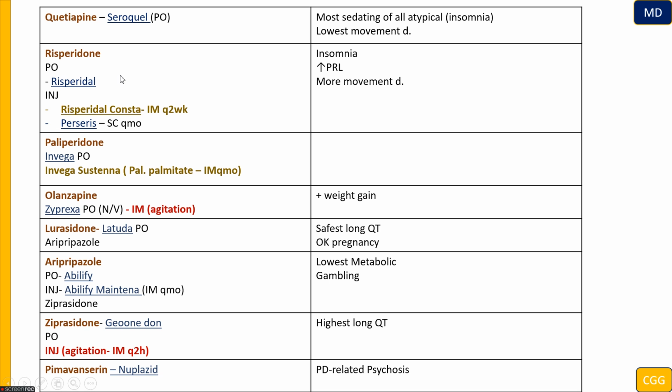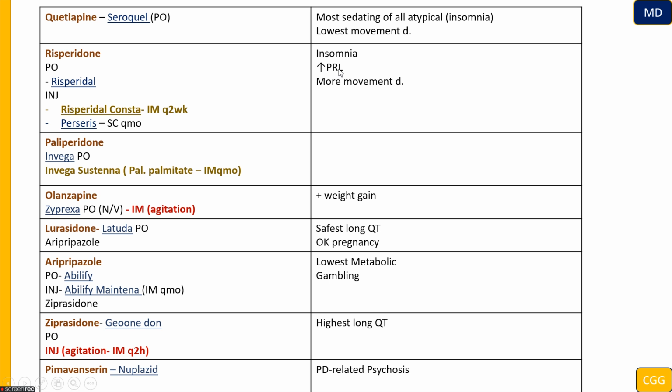The next one is going to be risperidone. As I mentioned, this is important because we have an injectable that we can administer every 2 weeks. Meaning the patient is not compliant with the medication, so we can administer this antipsychotic every 2 weeks and the patient is going to be stable. Also, keep in mind risperidone is causing insomnia, so if the patient is sedated but we want him to be more awake, we can use risperidone.